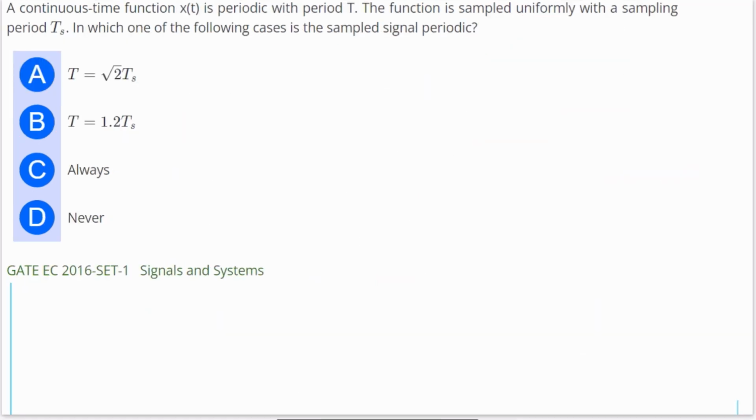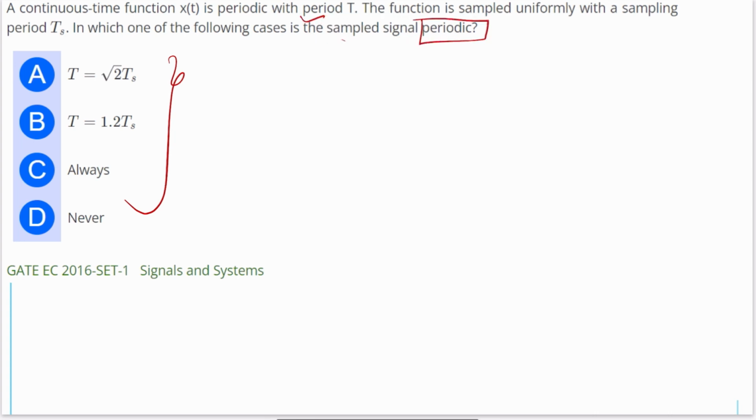So the next question says that a continuous time function x(t) is periodic with time t. The function is sampled uniformly with a sampling period Ts. In which one of the following cases is the sampled signal periodic? So it is asking which of the options given below is the case where the signal is considered to be a periodic signal.